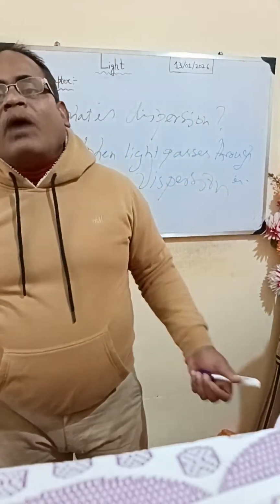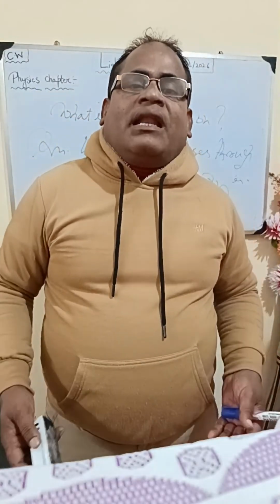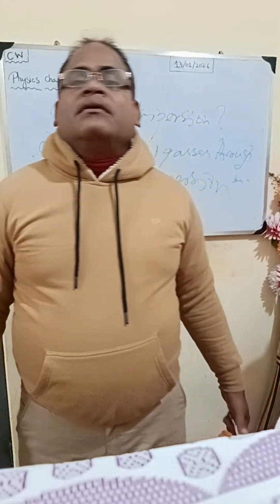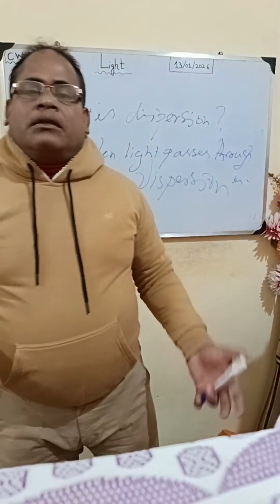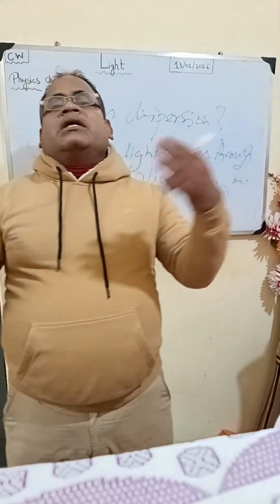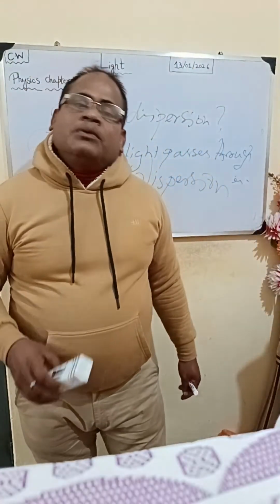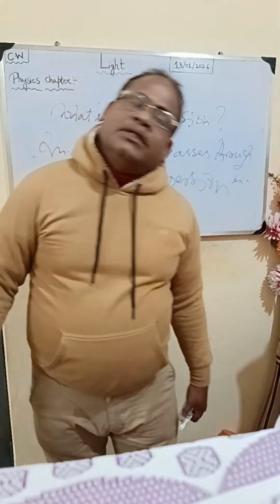The breaking of white light into 7 colors is called dispersion. So all it needs is to pass through a prism and then dispersion is formed. Is that clear?